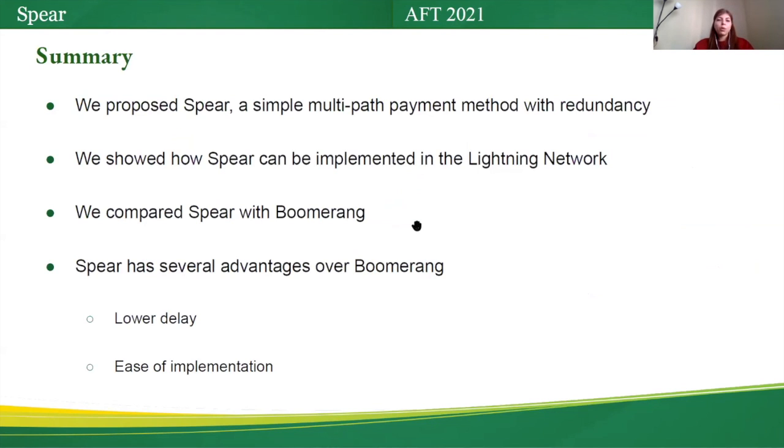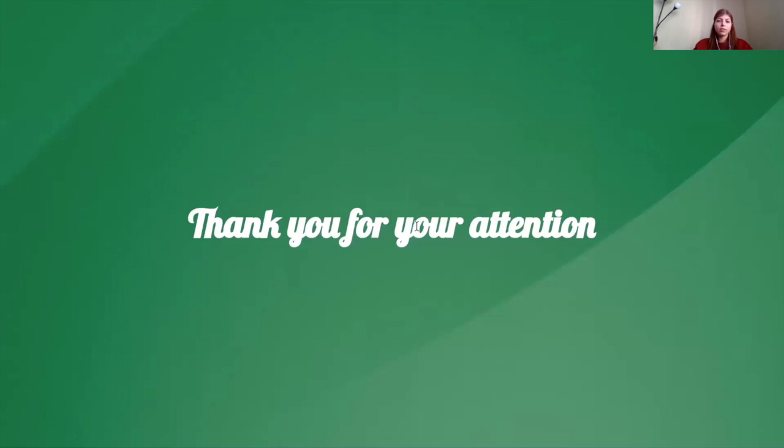To summarize, we proposed Sphere, a simple multipass payment method with redundancy, and showed how Sphere can be implemented in the Lightning Network. Moreover, we compare Sphere with Boomerang, the only method in the literature that used redundant payments. Also, we show that Sphere has several advantages over Boomerang, including lower delay and ease of implementation. Thank you for your attention.